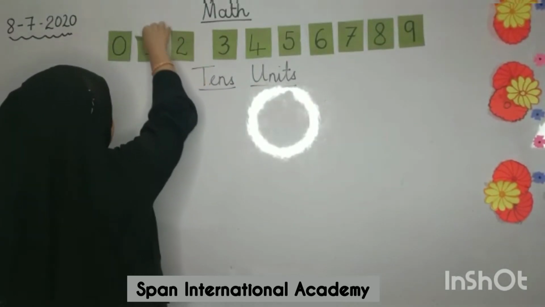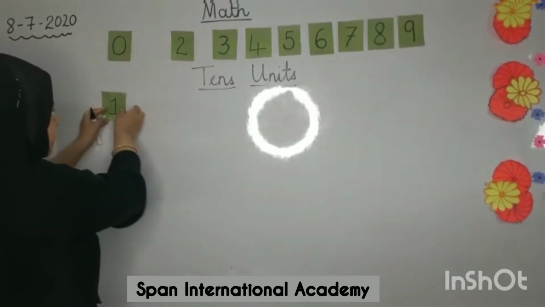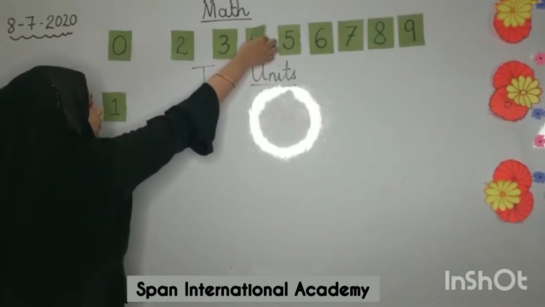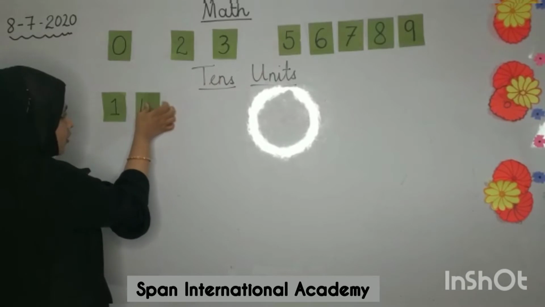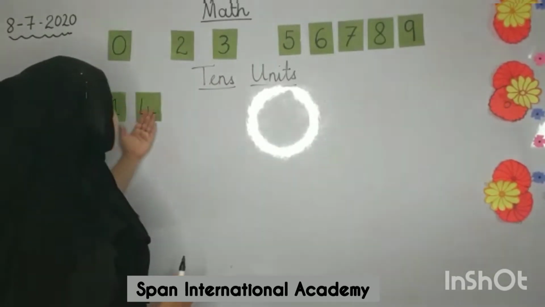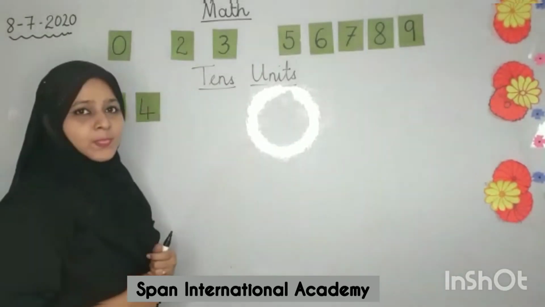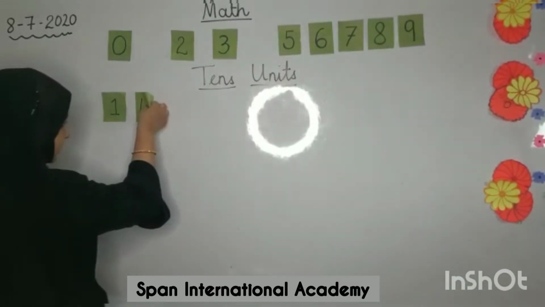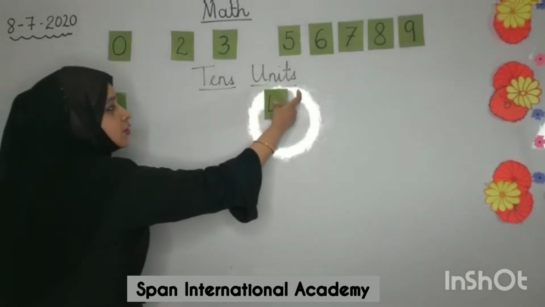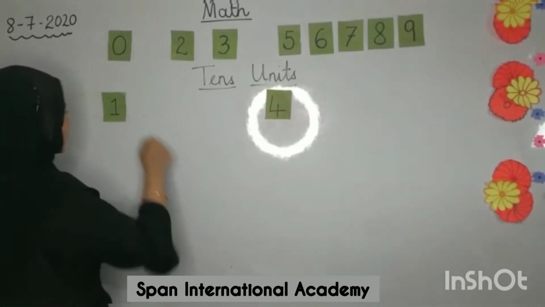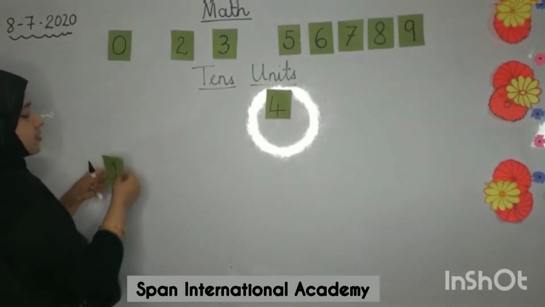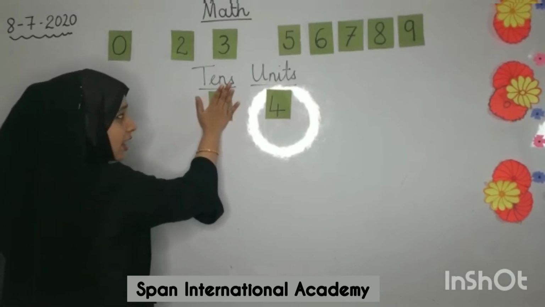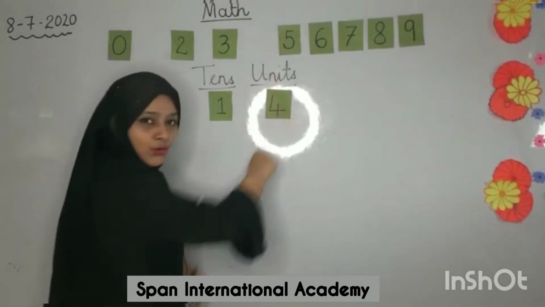If I take a number 1, and if I take a number 4, now I have 1, 4, 14. Where will 4 go and where will 1 go? Let me tell you, the number on my right hand side, that is 4, will go to the units place. Yes, correct. And the number on my left hand side will go to the tens place. So I have 1 tens and 4 units.